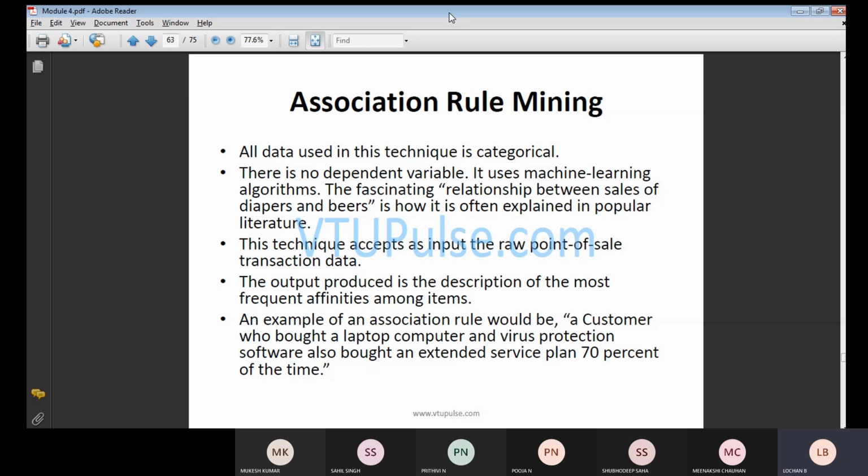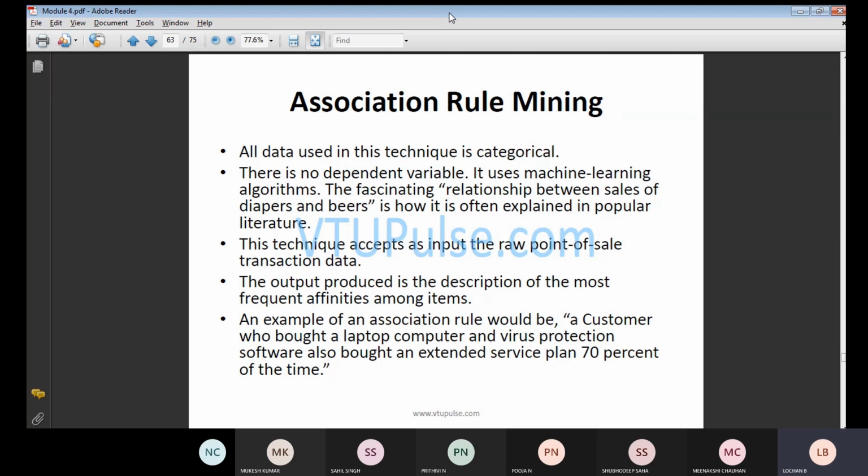The fascinating relationship between the sales of diapers and beers is how it is often explained in the popular literature. So they have taken two examples and considered the operations. In this case, this technique accepts as input the raw point-of-sale transaction data. If you want a real-time example, consider bank transactions per day. If you see how many transactions happen in a bank, you count more than lakhs, and you get the transaction details.